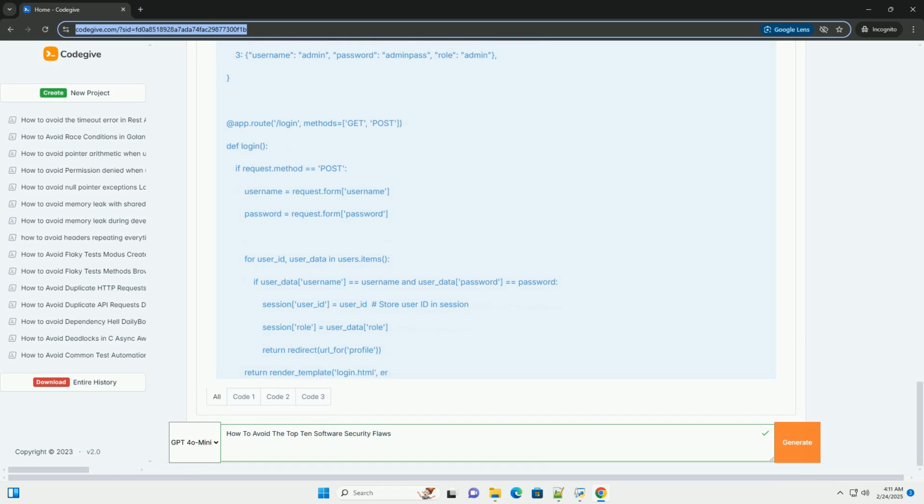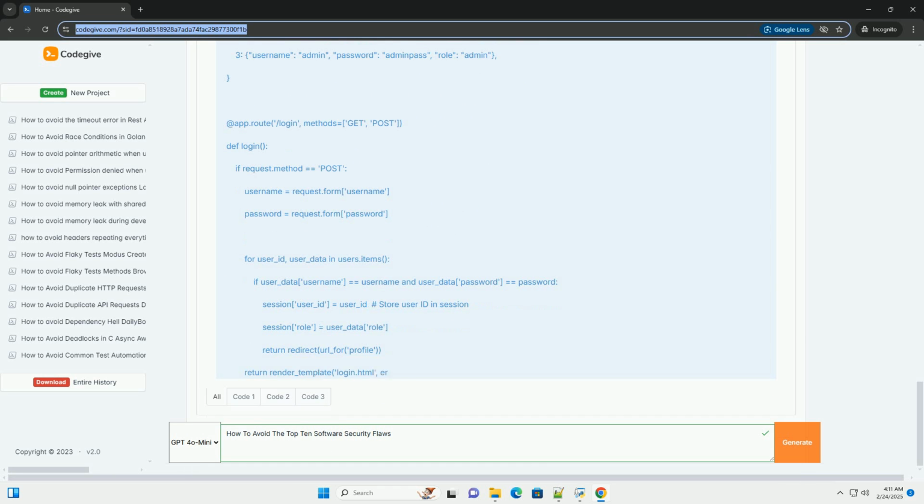2. Cryptographic failures. What it is: this refers to the improper use of cryptography, leading to sensitive data being exposed. This includes using weak or outdated cryptographic algorithms, improperly storing passwords, for example using plain text or weak hashing, not encrypting sensitive data in transit or at rest, and improper key management. Example scenario.